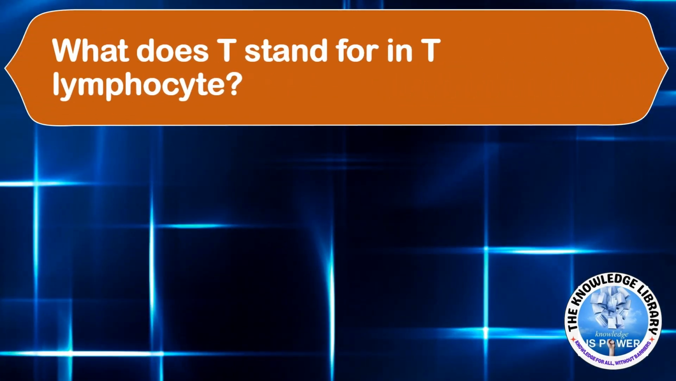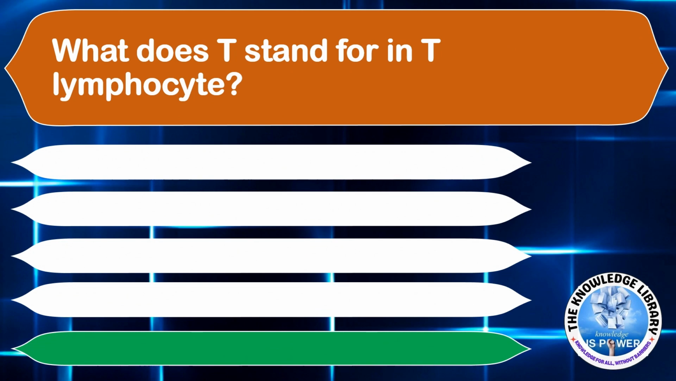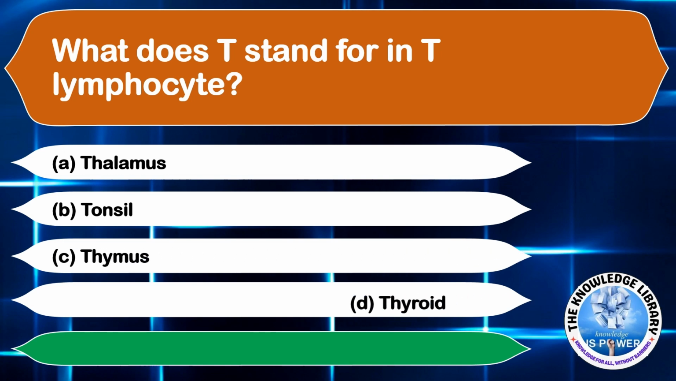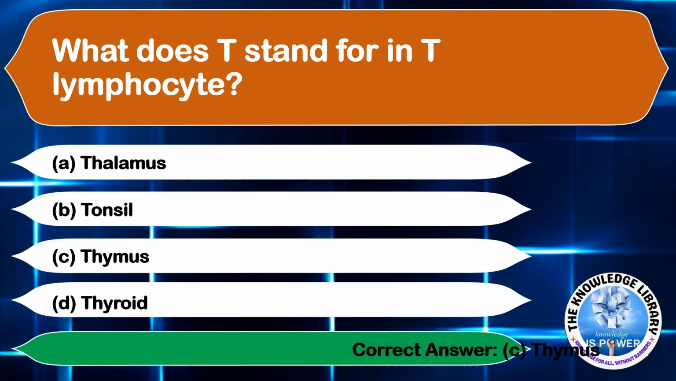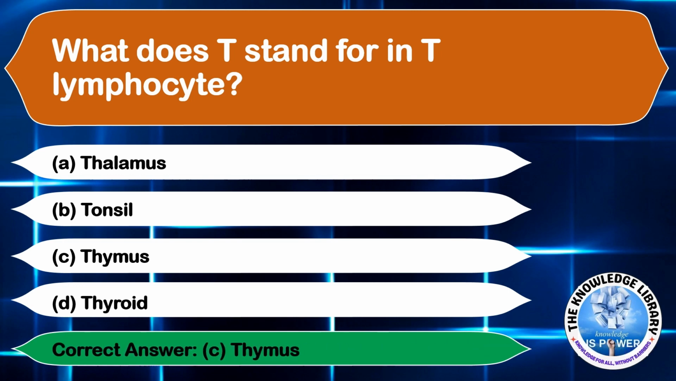What does T stand for in T lymphocyte? Option A, thalamus. Option B, tonsil. Option C, thymus. And option D, thyroid. The correct answer is option C, thymus. Moving on to the next question.